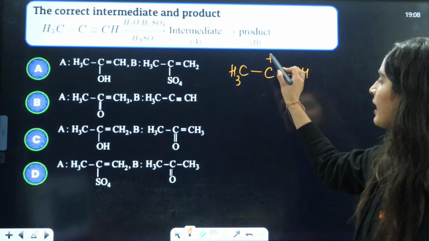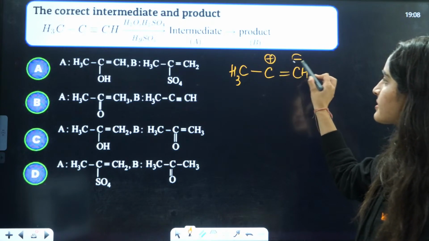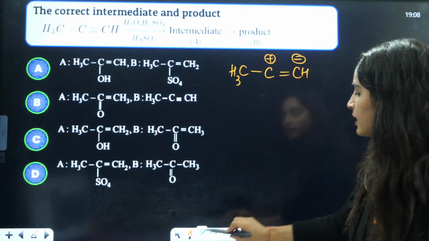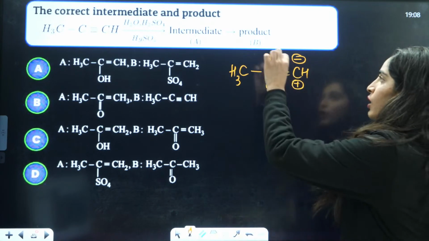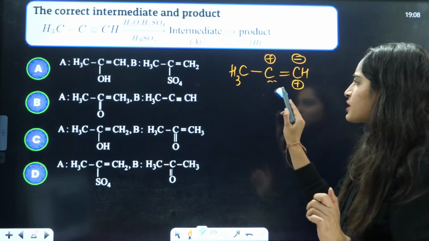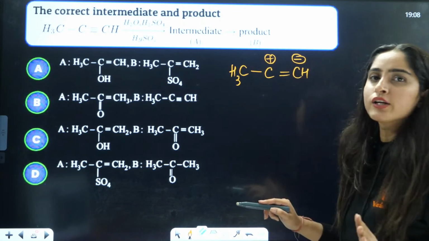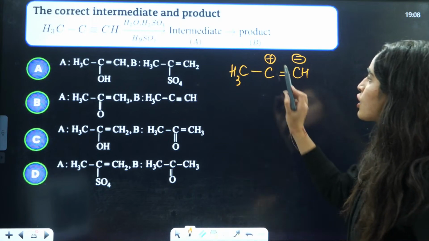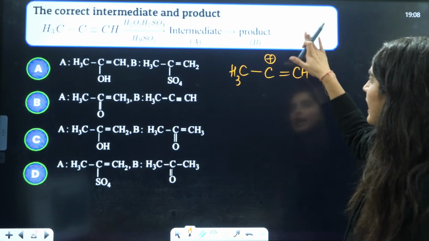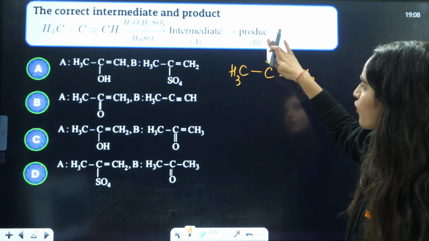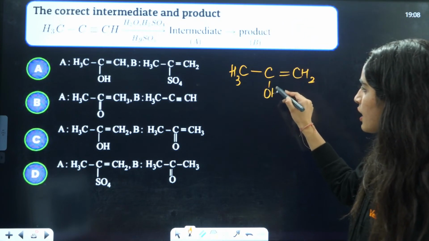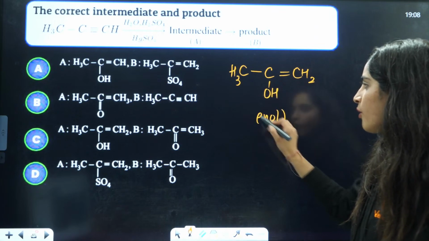So here if you add the carbocation over here and this is negative, or the other possibility is negative here and carbocation here. We know that the positive here is more stable, that's why directly Markovnikov rule is applied. So this kind of carbocation will be formed here, and to this positive, OH negative will be attached. Now can I say this is enol form?